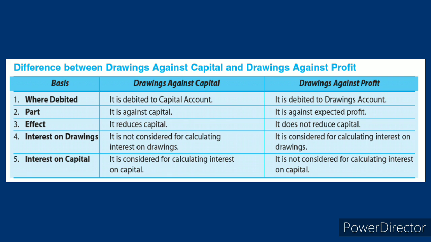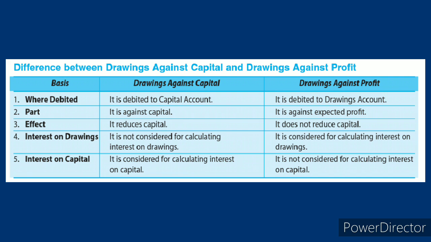Drawings against capital is not considered for calculating interest on drawings, because it is affecting the capital amount in nature. But drawings against profit is considered for calculating interest on drawings. If the partnership deed mentions some percentage for interest on drawings, that percentage they have to pay to the firm. But here, for drawings against capital, it will be calculated on interest on capital. The next difference is that it is considered for calculating interest on capital.